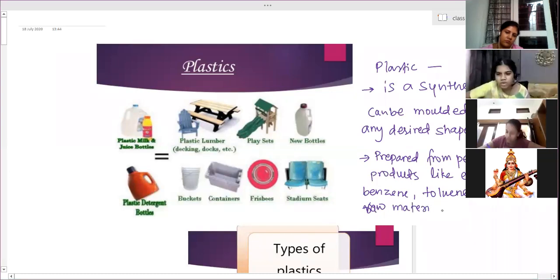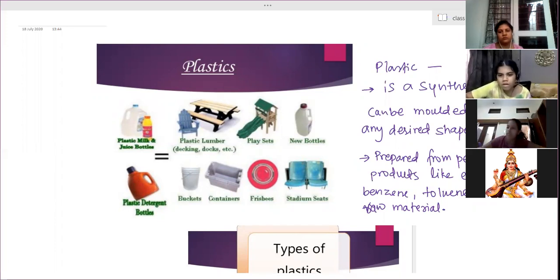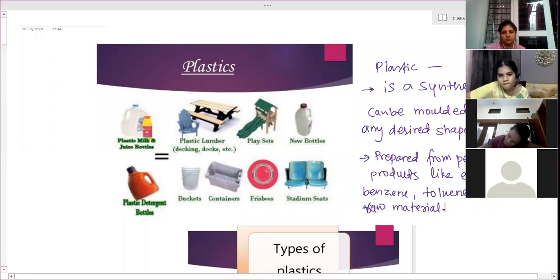Toluene is one of the chemicals again. Ma'am, can you please say what is written before material?